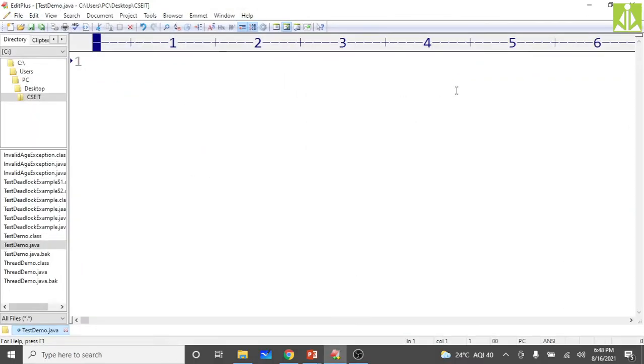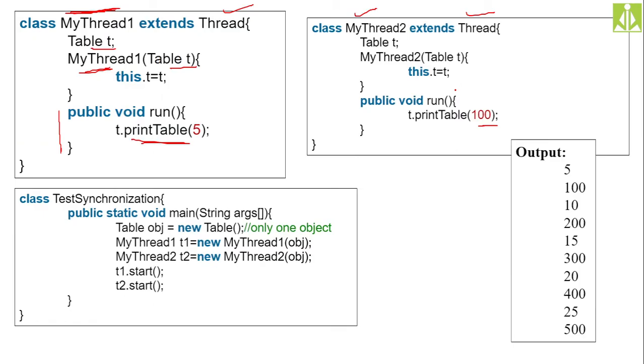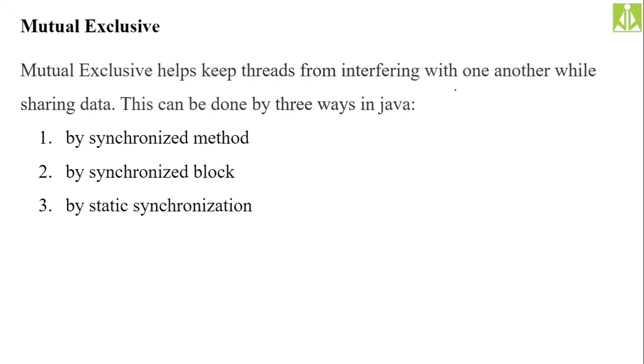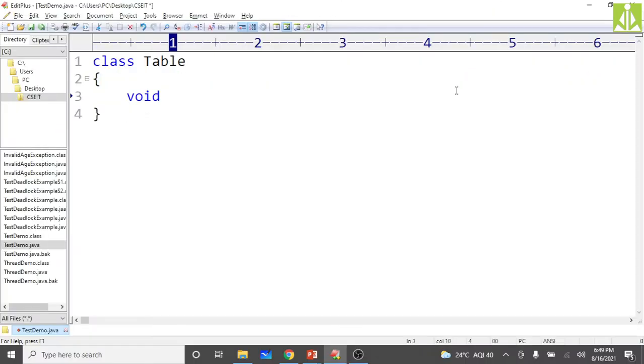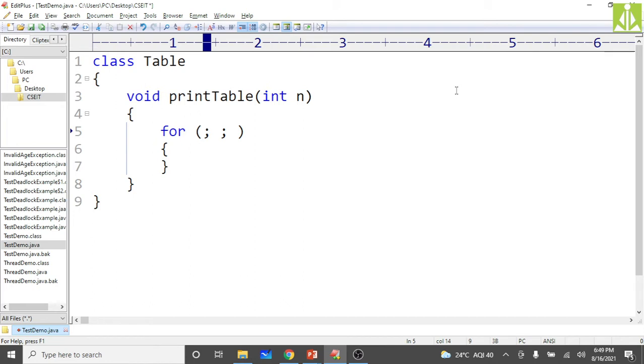So in this, first what we have to do, start writing the table class. Inside this table class, we are creating a void method, print table, where we receive an integer value into n. Next, in it we are taking a for loop: integer i equals 1, i less than or equals to 5, then i plus plus.